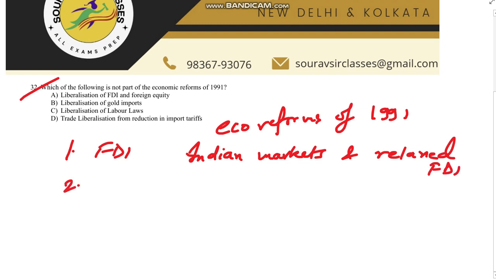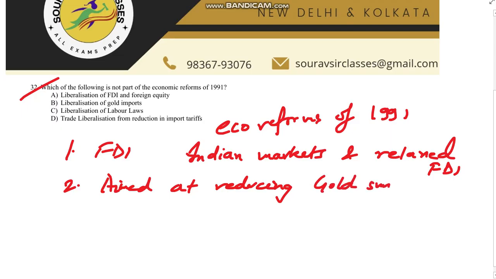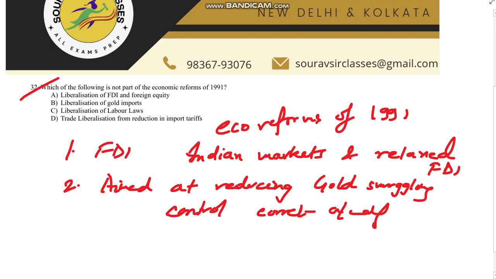Second, liberalization of gold imports. What is that? This was aimed at reducing the demand for gold smuggling and for controlling the current account deficit. So current account deficit. And then trade liberalization. What is that? So it is through the reduction of import tariffs. Once you reduce that, this was aimed at reducing trade barriers and encouraging global competition.